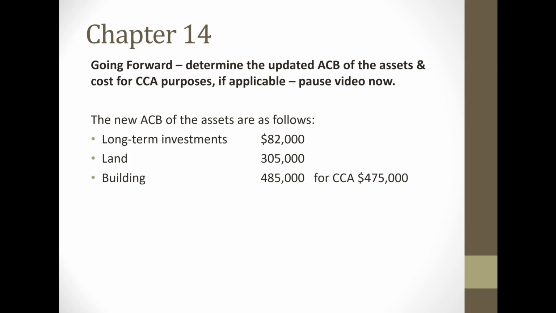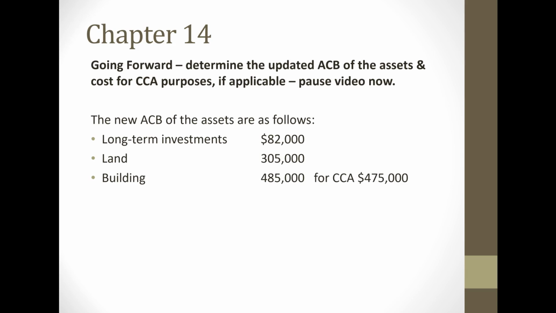Now for the building, for capital gains purposes, it will be $485,000. But for CCA purposes, remember we said for CCA purposes, it's going to be the original cost, which was $465,000 plus 1/2 of the gain.